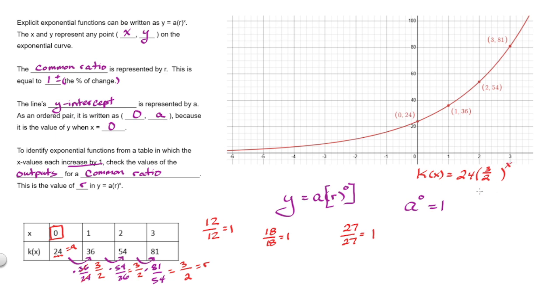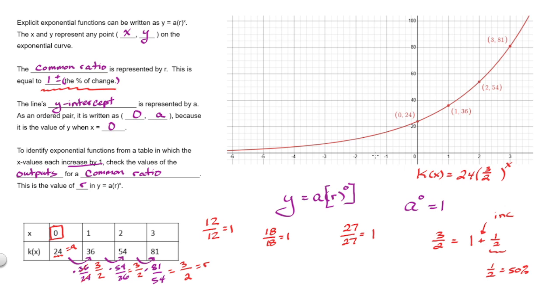Another question you might be asked for something like this is whether it is an increasing or decreasing function, and by what percent it is increasing or decreasing. So you'd have to know how the r value is calculated. That goes back to these notes right here. It's always 1 plus or minus the percent of change. So 3/2 is equal to 1 plus 1/2. That's telling us that it's an increasing function, which we can also see by the graph of it here. And right here is the percent of change. So 1/2 is equal to 50%. So we could say it's an increasing function and it's increasing by 50%.